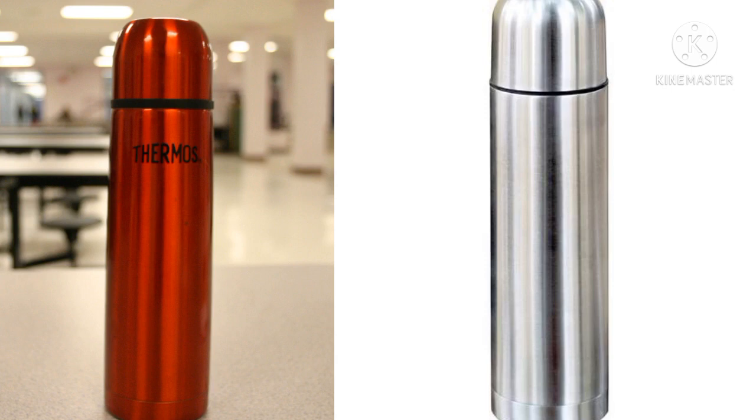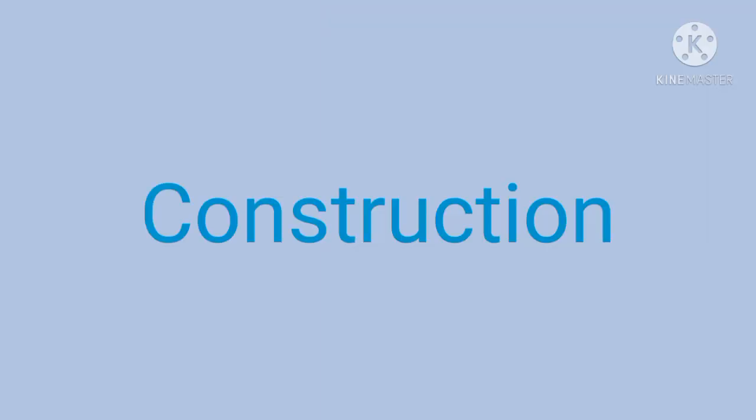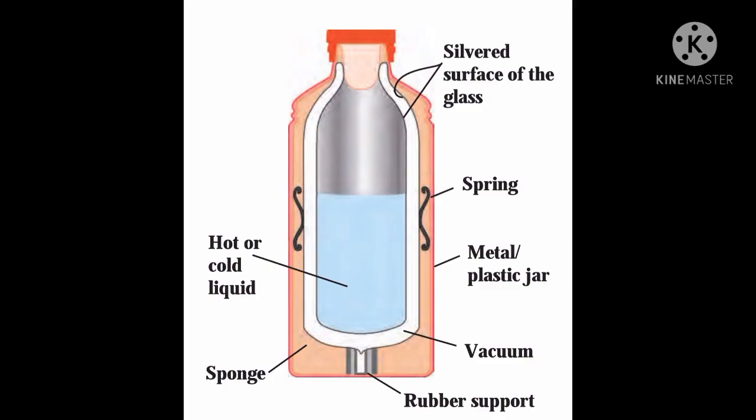We know that there are three modes of heat transfer, and the thermos flask is constructed so that heat cannot be lost by any of the modes of heat transfer. So what is the construction of this thermos flask?